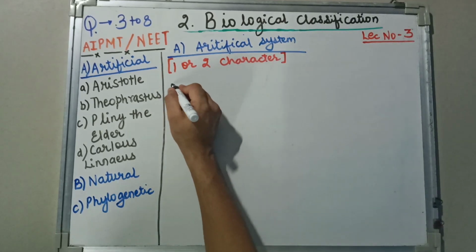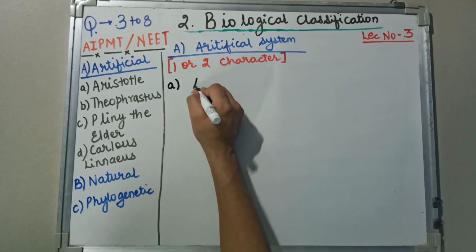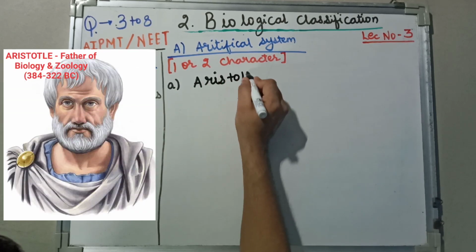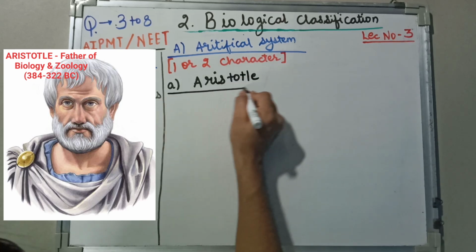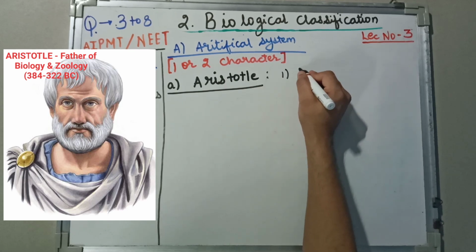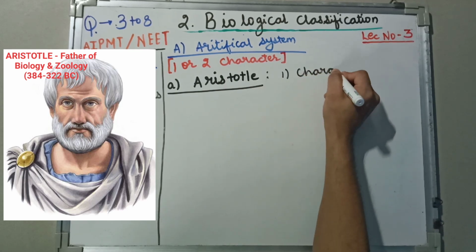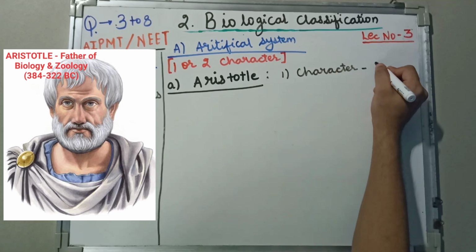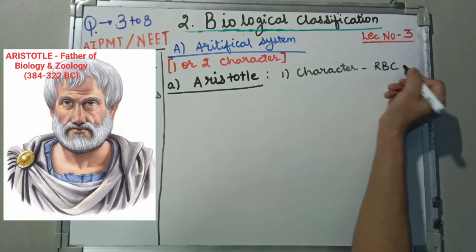The first name in artificial classification that we are going to read is Aristotle. The character chosen by Aristotle was the RBC.